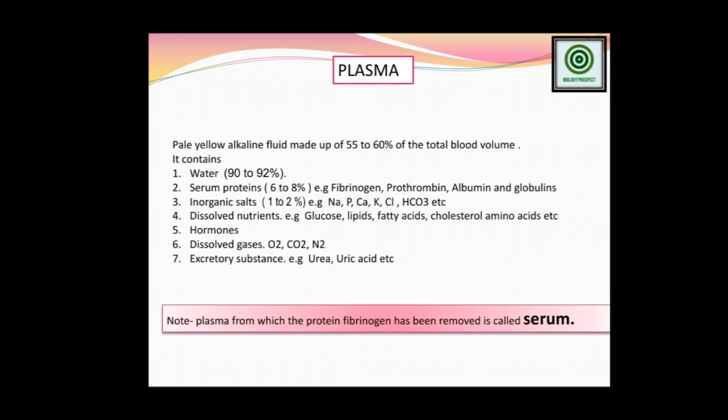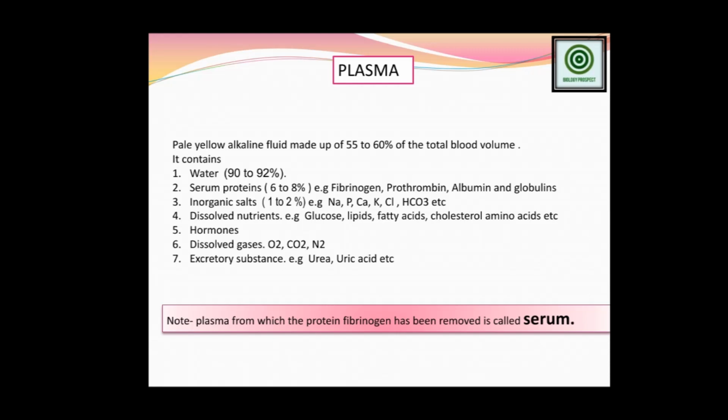Second, the inorganic salts. Obviously the inorganic salts are sodium, phosphate, calcium, potassium, chloride, and bicarbonate. Approximately 1 to 2% are present in the blood plasma. Now the next is the dissolved nutrients. What kind of nutrients are there?